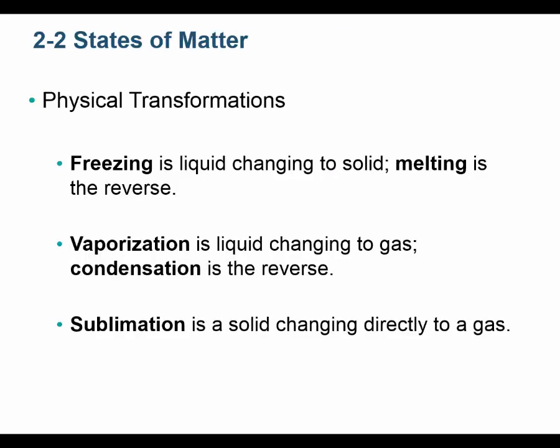All right, let's talk about some states of matter. So some physical transformations. First of all, matter can exist in a solid, liquid, or gaseous form. Only one compound exists in all three naturally on Earth, and that's water. Water can be ice, water can be liquid water, and water can be water vapor. You can see the physical transformations here, freezing and melting. Vaporization is when you change the liquid to a gas, when something evaporates. Condensation is the reverse. It's when a gas changes into a liquid.